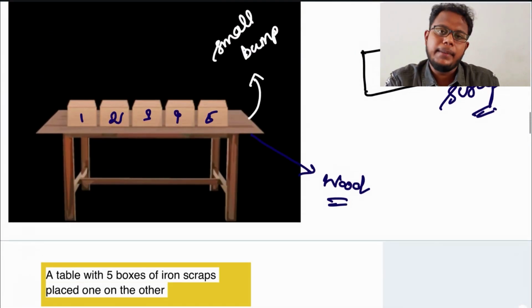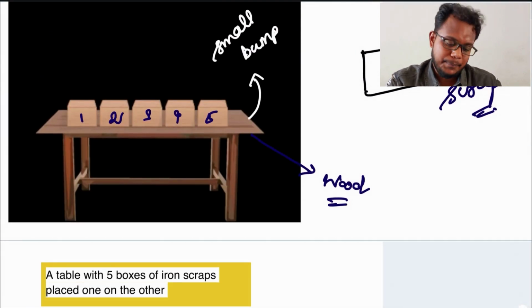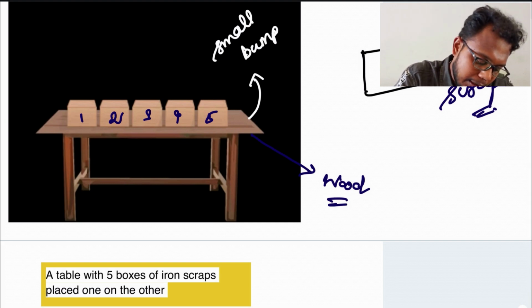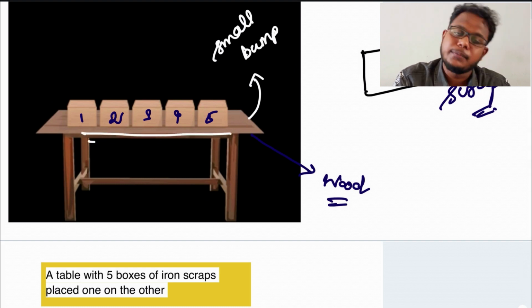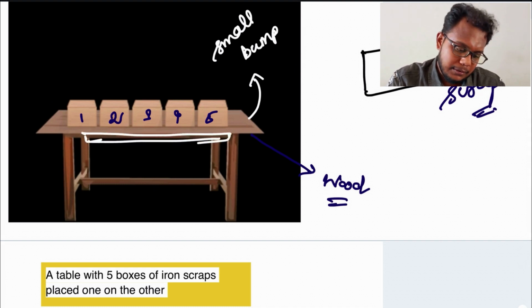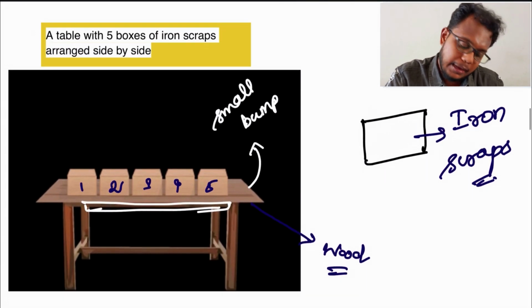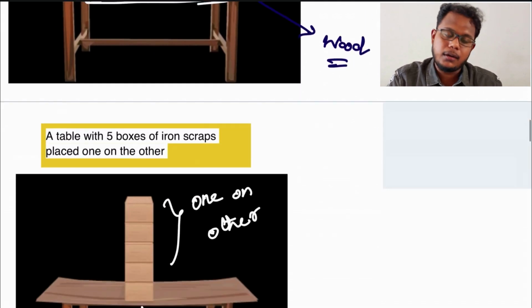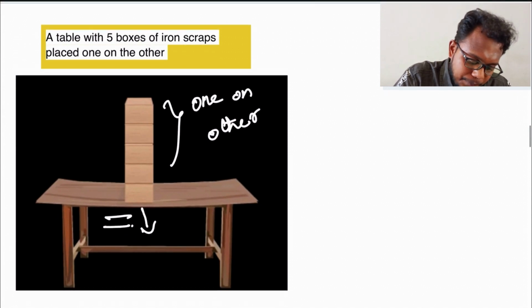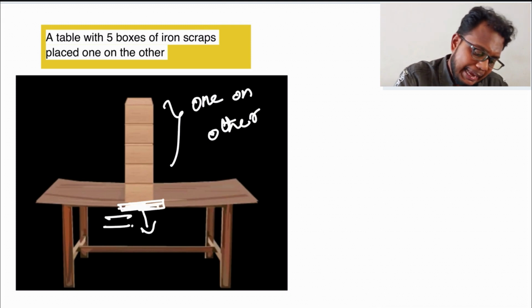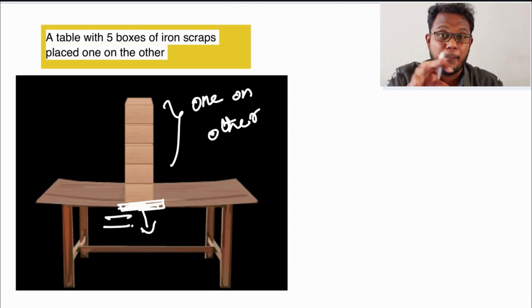While placing the boxes side by side, you have a larger area covered. But while placing the box one on the other, only this small area is covered. On that area, heavy weight is being loaded on a particular area.